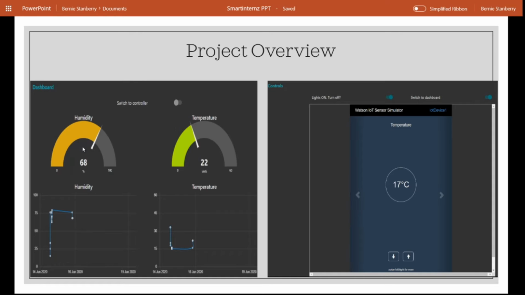Real-time data gets updated on this side, while the second page is the controller page. Here is the controller dashboard using which we can control the system. Here is the light controller and so on.